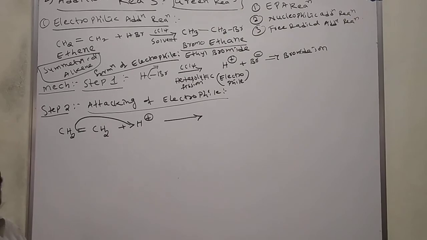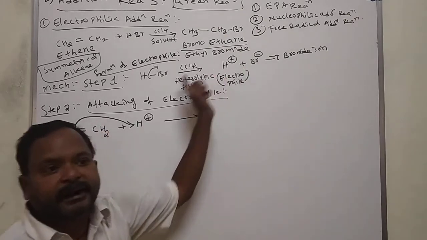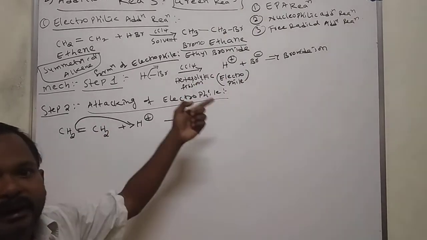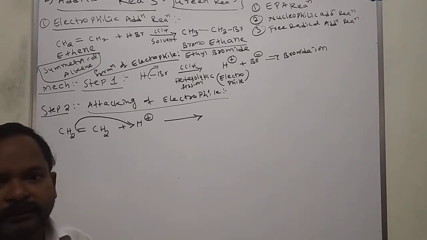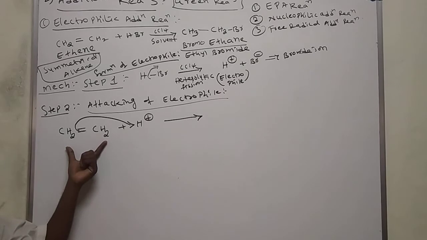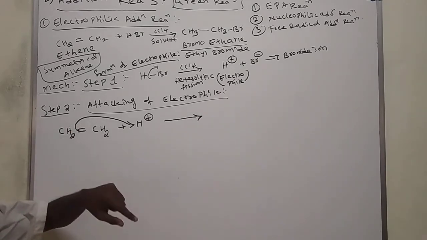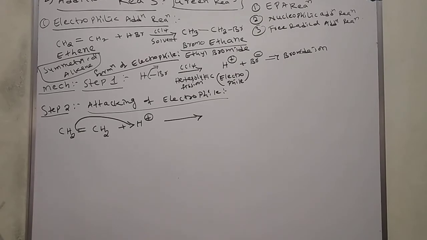You may have a doubt, sir, why does this bromide not react with this one? If bromide reacts, we call it nucleophile. Why only H plus ion? Here, this is the weak molecule. Weak molecule means if it converts into a single bond alkane, a sigma bond molecule, it gets stability.